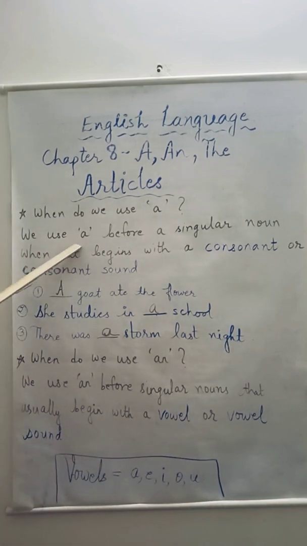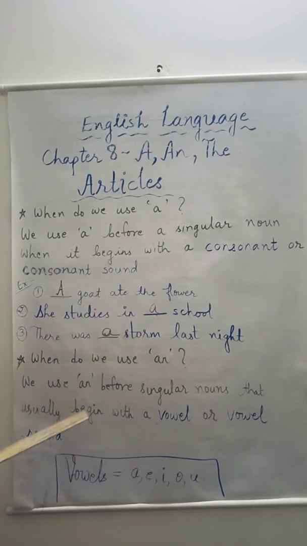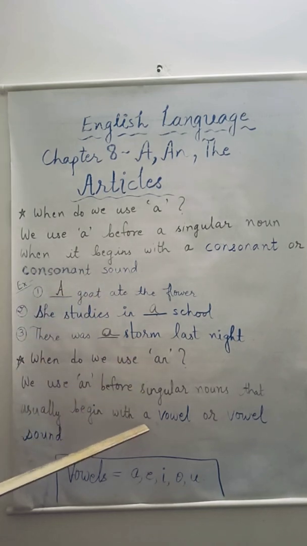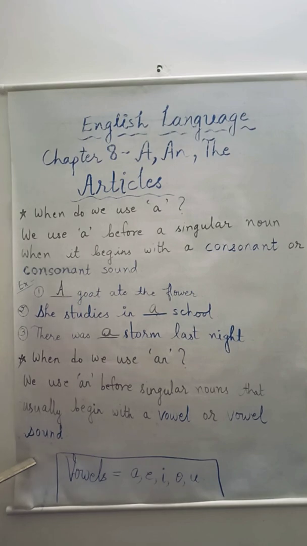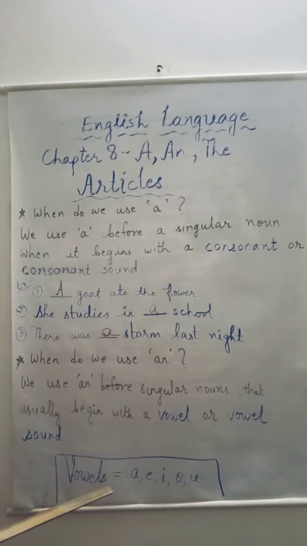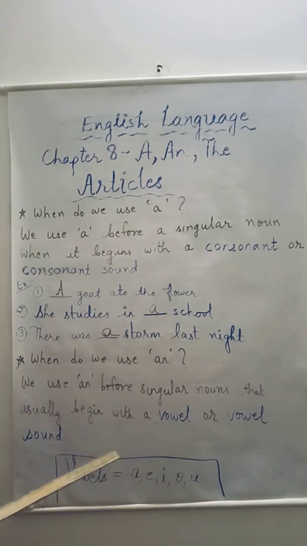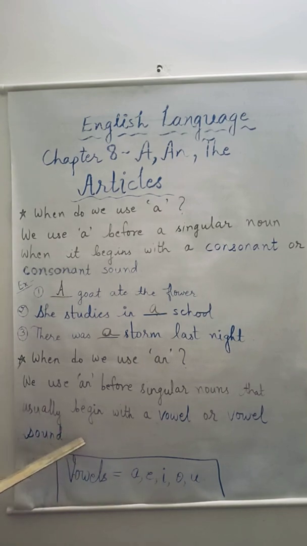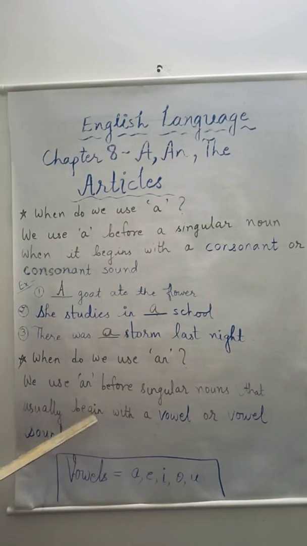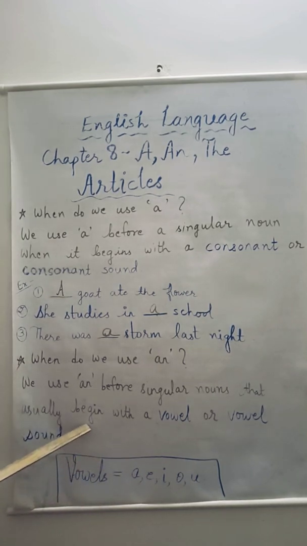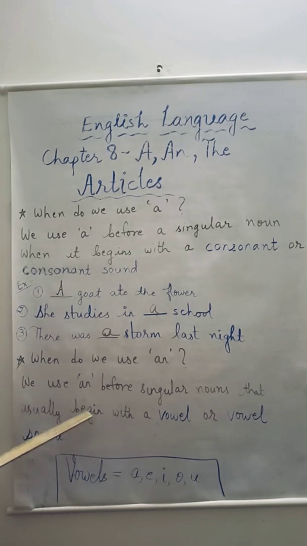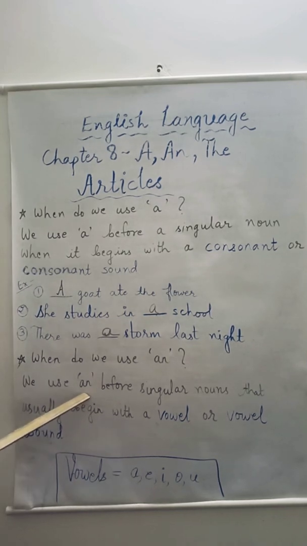Now we used A before a consonant sound, but we use an before a vowel sound. What are vowels? I told you A, E, I, O, U. So any noun, when it is pronounced, that produces a vowel sound, then which article will we insert? We will insert the article an.